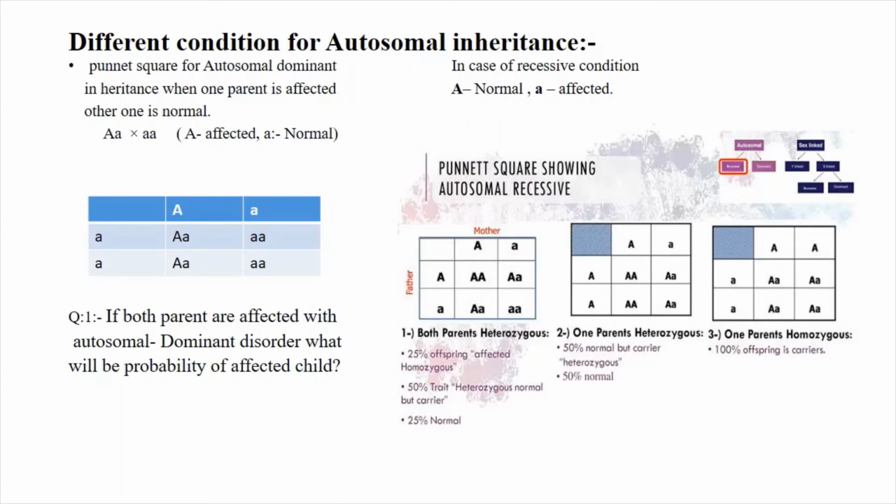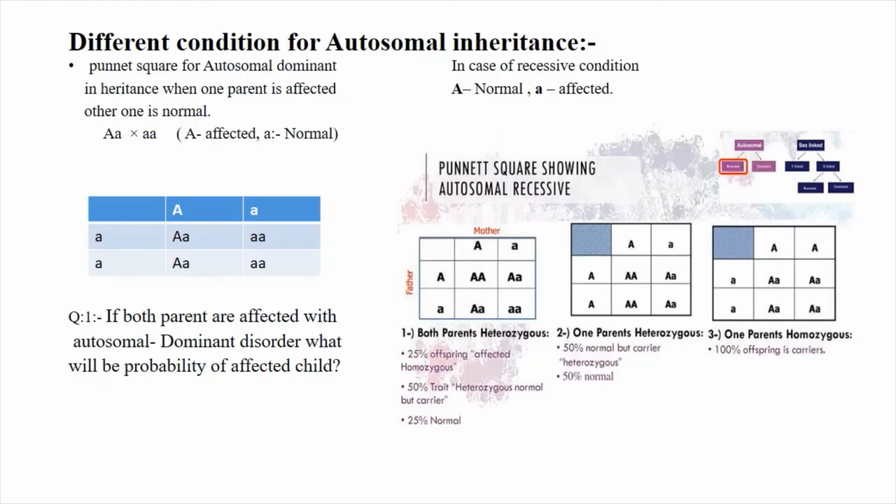The heterozygous Aa condition means the child is affected with the autosomal dominant disorder. So there is a 50% chance that the children are affected. This is the case of autosomal dominant inheritance.